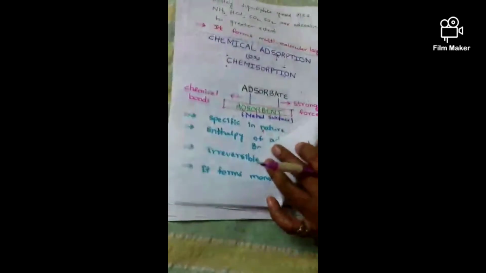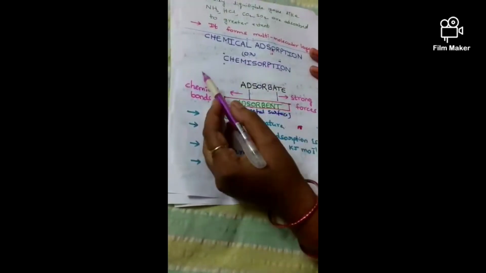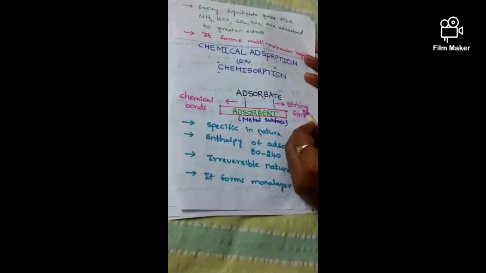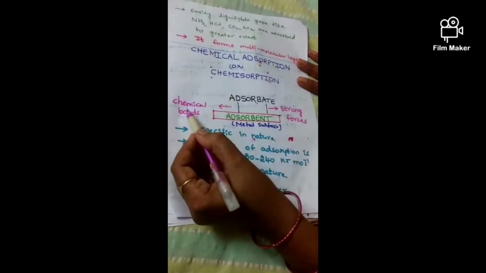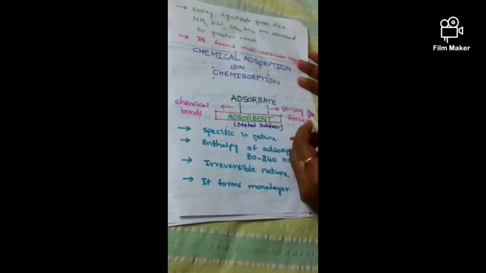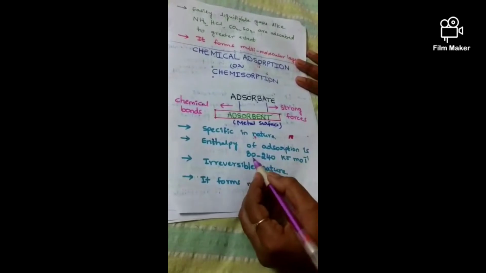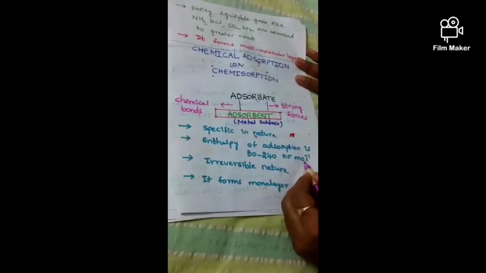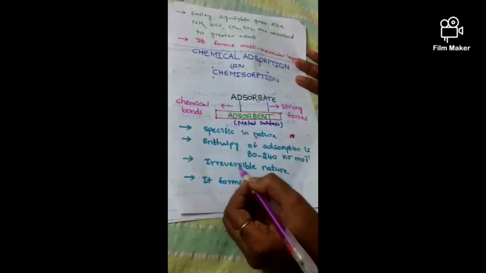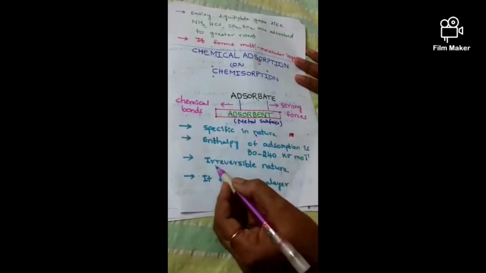Physical adsorption or physisorption forms multimolecular layers. Next, let's go to chemical adsorption or chemisorption. The molecules of adsorbent and adsorbate are held together by strong forces, that means chemical bonds. It is named as chemisorption or chemical adsorption. Due to presence of strong forces, the enthalpy of adsorption is high, which is 80 to 240 kilojoule per mole. Due to formation of strong forces, it is irreversible in nature.